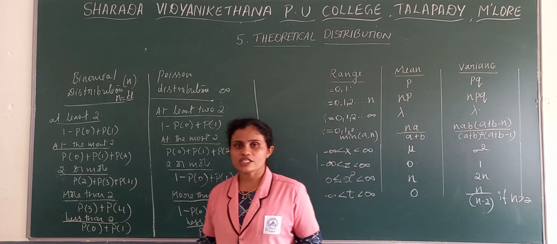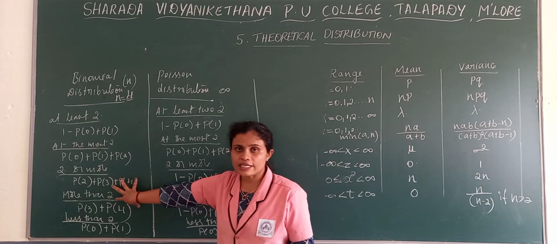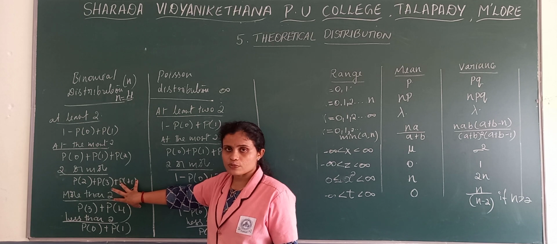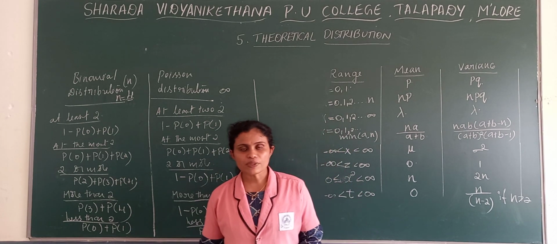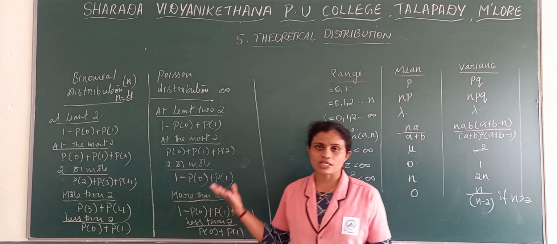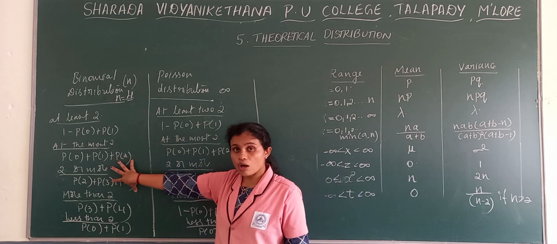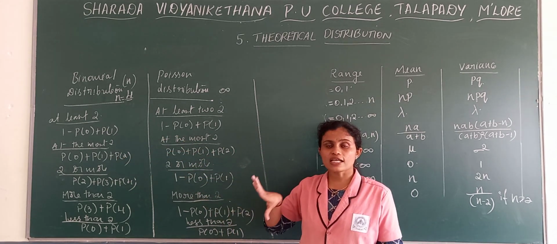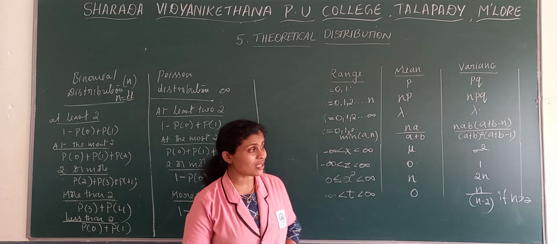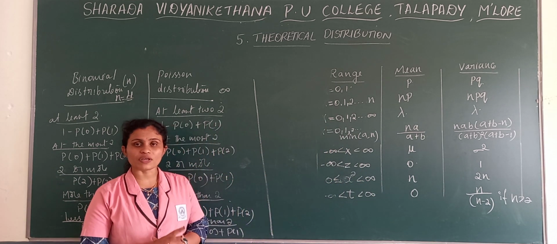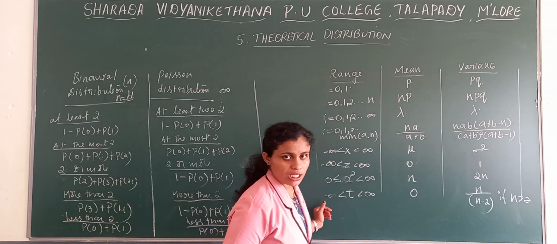Then comes the normal distribution. Normal distribution is not like binomial and Poisson distribution, because there you get different kinds of questions. Here the questions are similar; you will not get any other kinds of questions. So concentrate more on binomial, Poisson and normal distribution. Then the hypergeometric distribution and the other 3 distributions are very easy, 2 marks and 1 mark, and we have gone through this particular table.